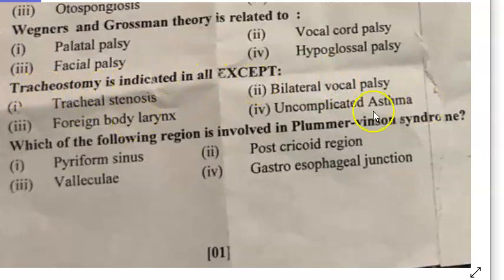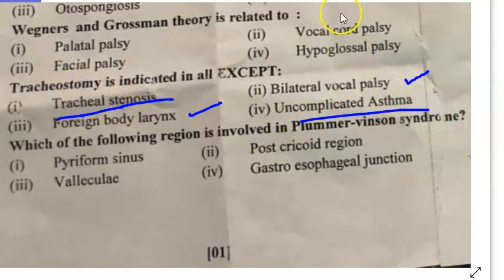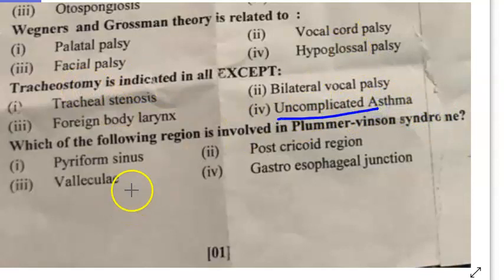Tracheostomy is indicated in all except. Will you do it in bilateral vocal palsy? I think you will do. Foreign body of the larynx, yes, you can do. Tracheostenosis, uncomplicated asthma. I think it's uncomplicated. If it's uncomplicated, why do you want to do? Anyways, guys, check the answer.